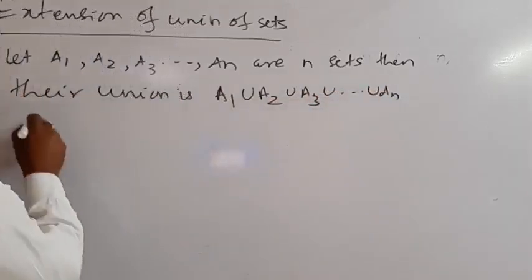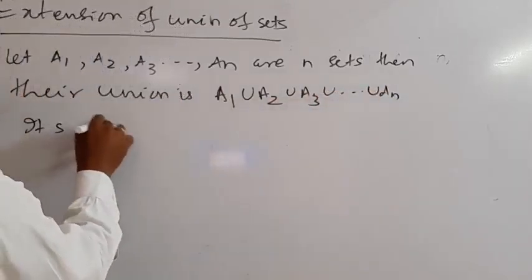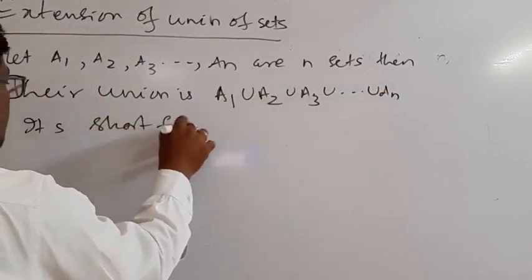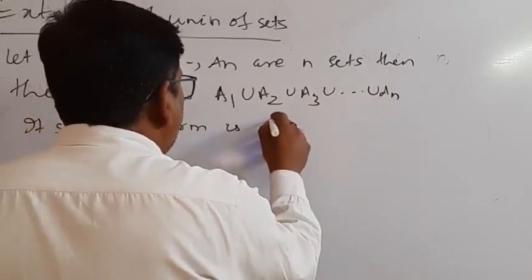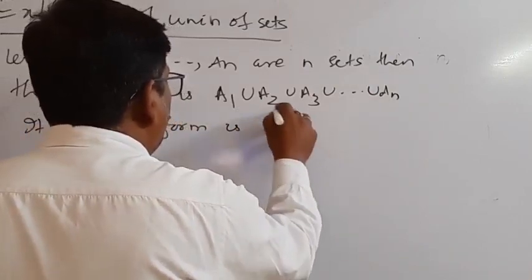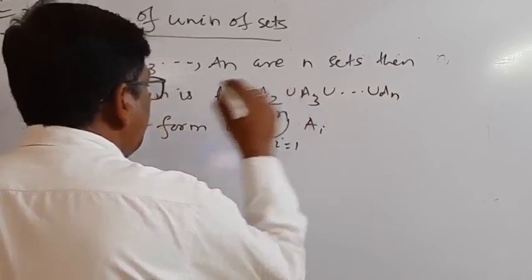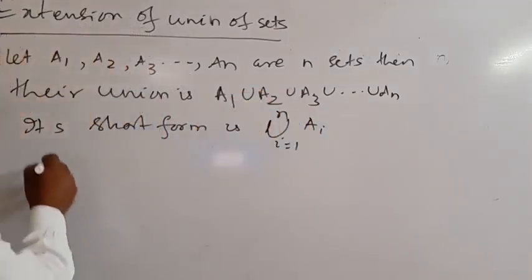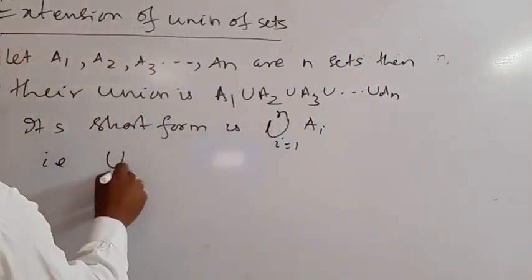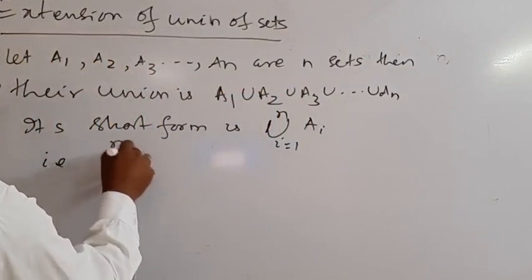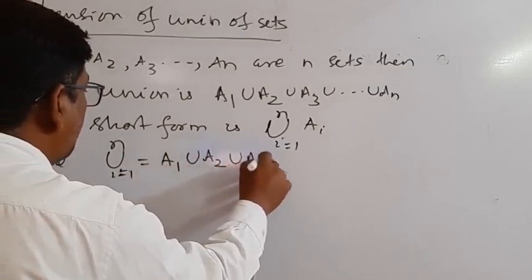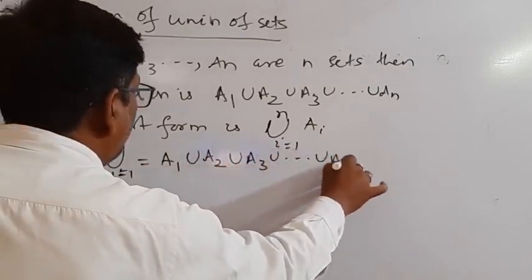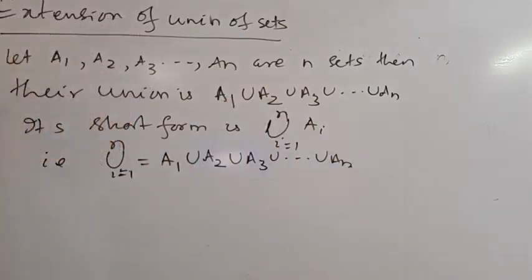Its short form is the union over i equal to 1 to n of Ai. That means A1 union A2 union A3 up to An. This is the extension of union of sets.